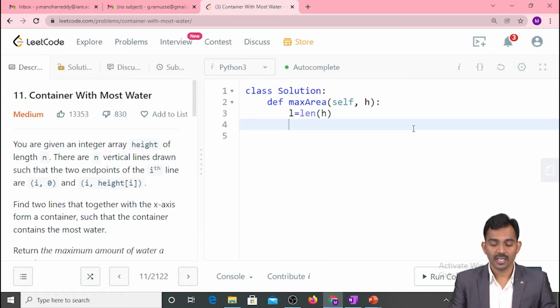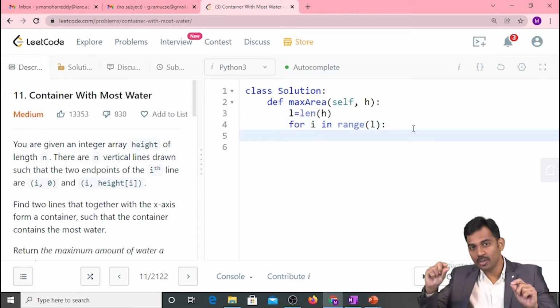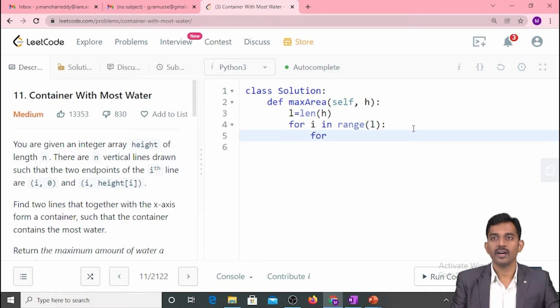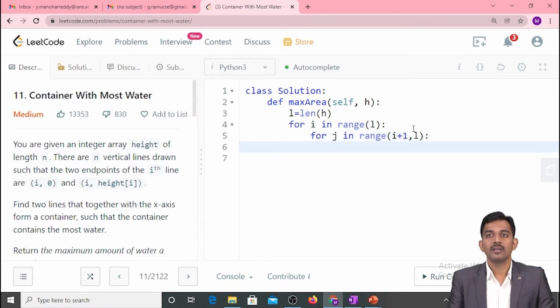Next, what I need to do here, I want to find for i in range of length, right? For the first, and I'm going to go from the second element to each element, right? From there, for j in range of i plus 1, means from the next element to the last element. Got it?